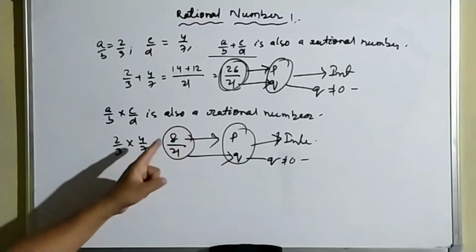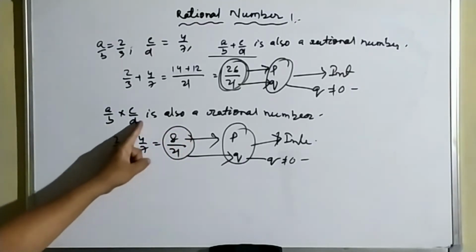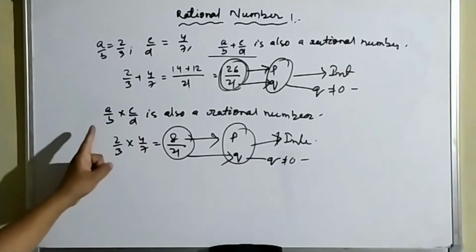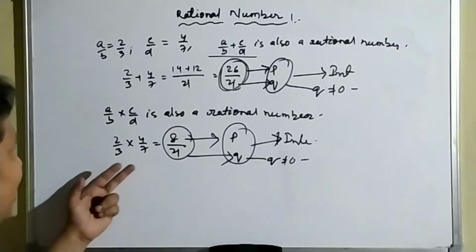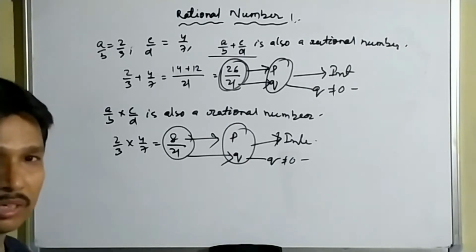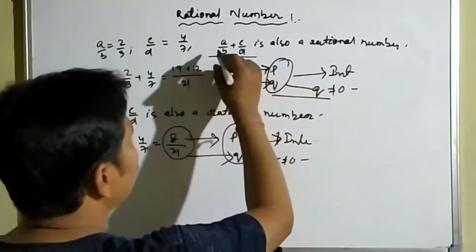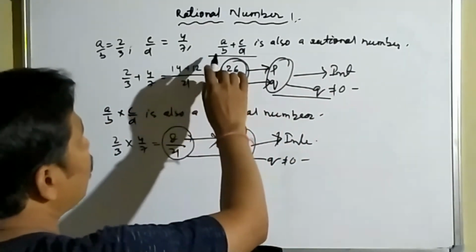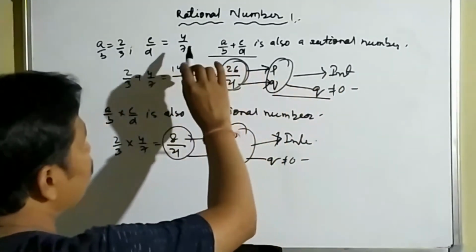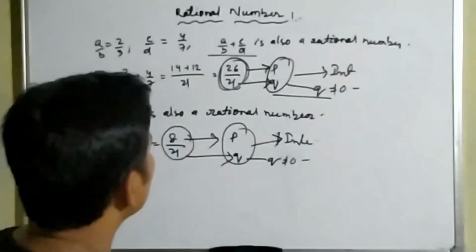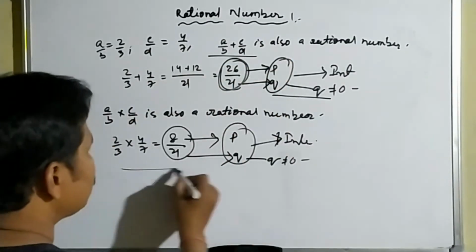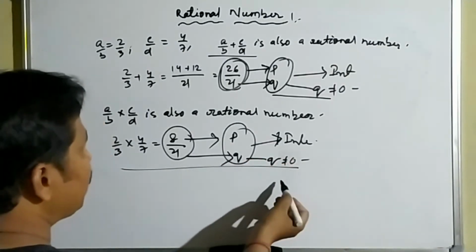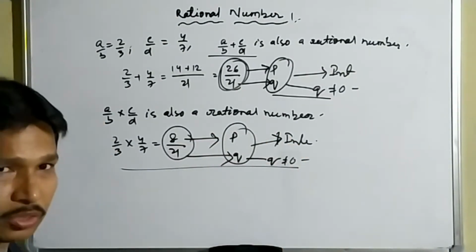So here we have concluded that a by b is a rational number, c by d is also a rational number. So if a by b and c by d are two rational numbers, then the product of a by b and c by d is also a rational number. We have verified the closure property of addition in rational numbers, and here this is the closure property of multiplication in rational numbers.